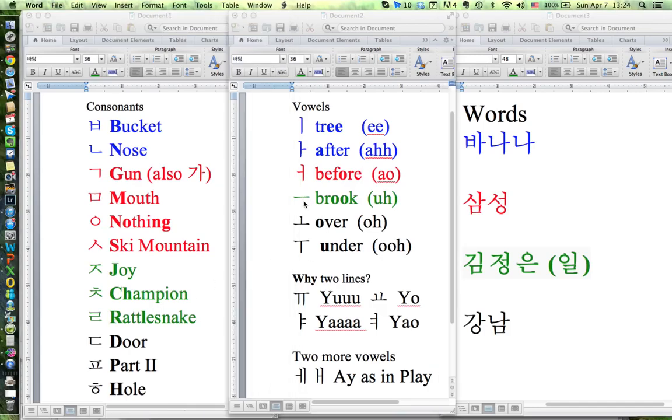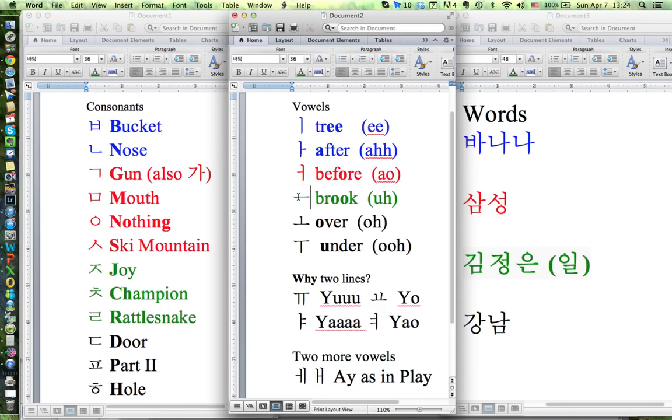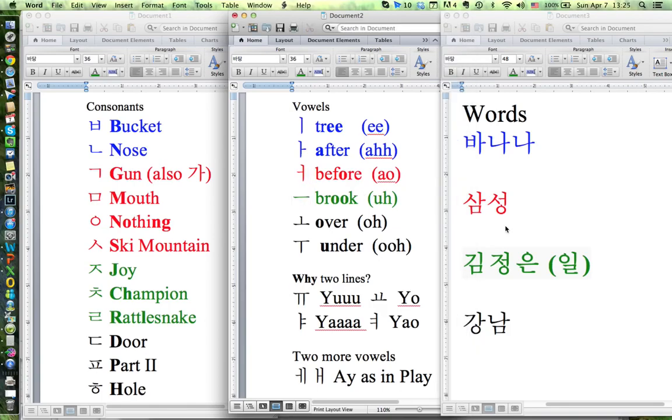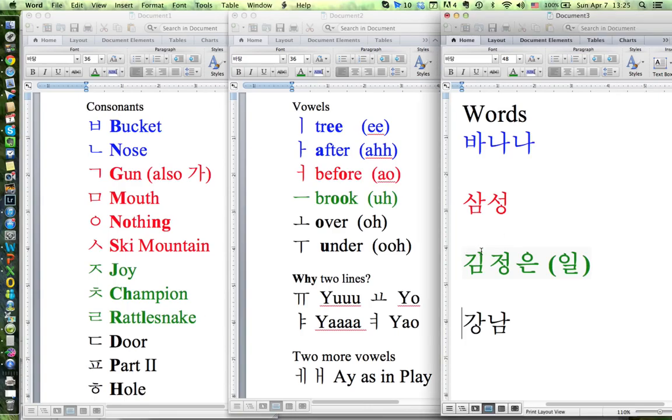Another vowel, this is a brook. Looks like a river, we'll call it brook. That's the sound from brook. So let's learn more words. All right, we have gun, gi, we have the E for tree, and we have M, so that's gim. Here we have this ski atop the mountain, so that's the joy, that's J. The before, that's O, and that zero is NG at the end, so that's gim jong.